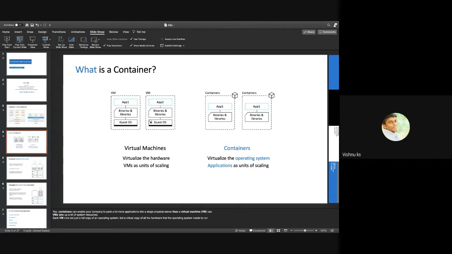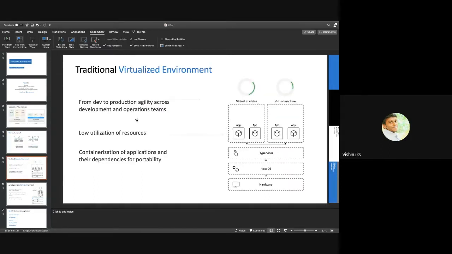So yeah, this we already discussed just now. Then the traditional virtualized environment. There will be basic hardware. It can be a rack, or a normal server, or even your laptop. And the host OS will be there, Windows or Linux, CentOS, any host OS. Then the hypervisor, any virtualization technology.